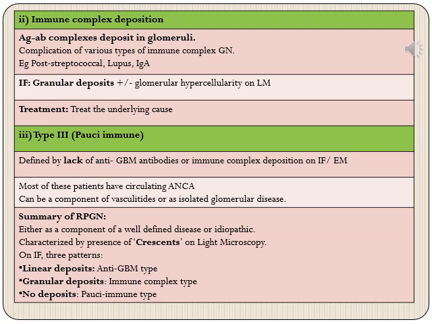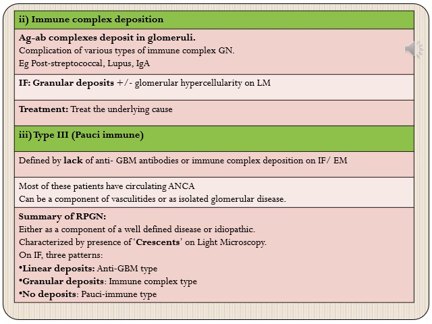Then the third broad category is pauci-immune or type 3. As the name suggests, there will be paucity of immune complexes. So there will be a lack of any glomerular basement membrane antibodies or immune complex deposition on immunofluorescence or electron microscopy. It has been observed that most of these patients have circulating ANCA, and they can be a component of vasculitis or an isolated glomerular disease.